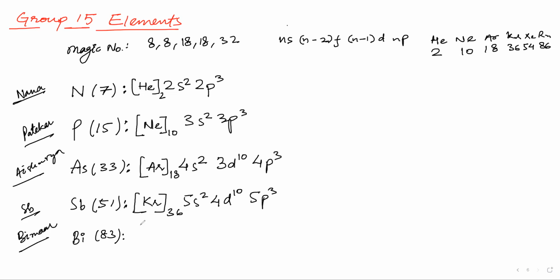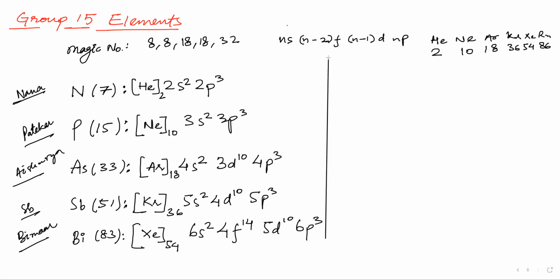Now for bismuth, it will be xenon, 54. Then xenon is followed by 6s2. After 6s2 you will be writing 4f14. After 4f14 you will be writing 5d10. After 5d10 you will be writing 6p3. Okay. Now I'm making a line here.